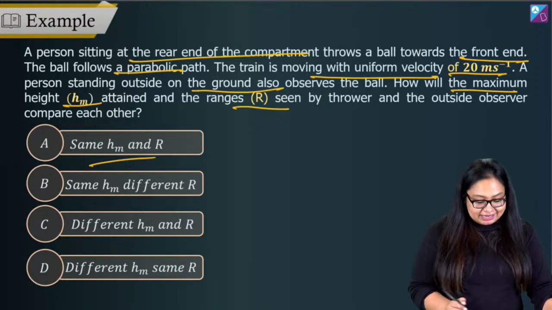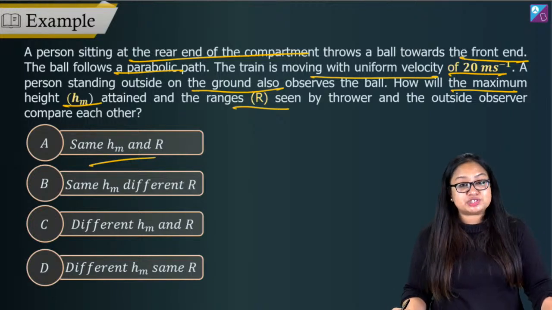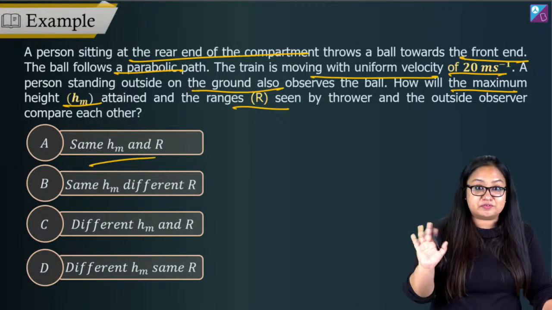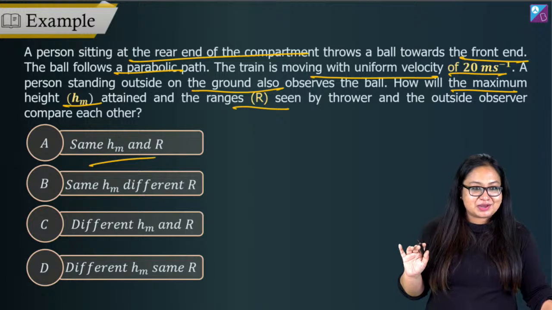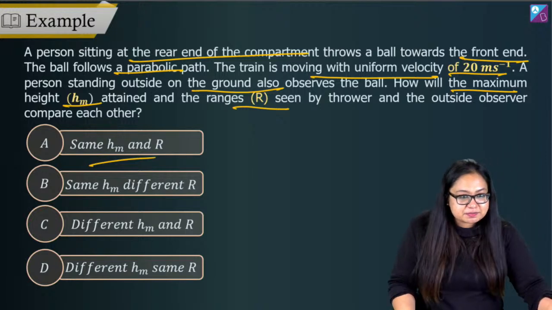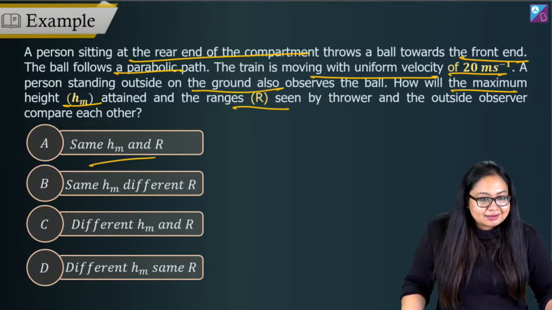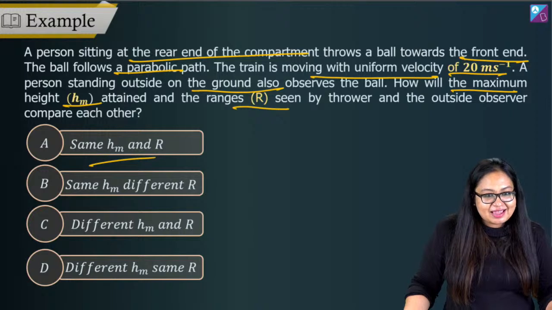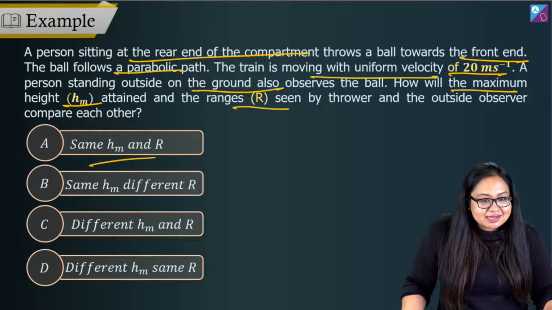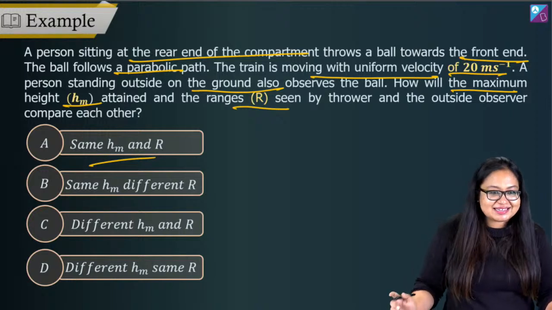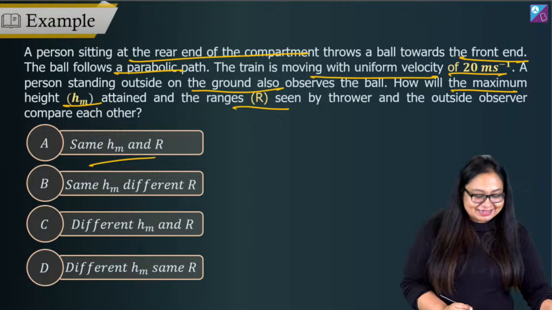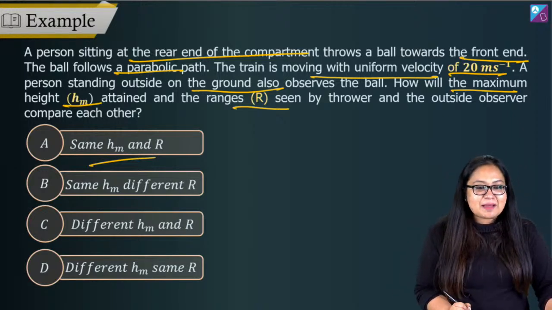Same maximum height and range, different maximum height, same range, same maximum height, different range, or both are different. So I can see Gautam Roy says B, Santosh says C, Sharda says C, okay. Praveen says B, Santosh again C. All right, Santosh, you're getting C? So what is happening, guys? What is the answer?